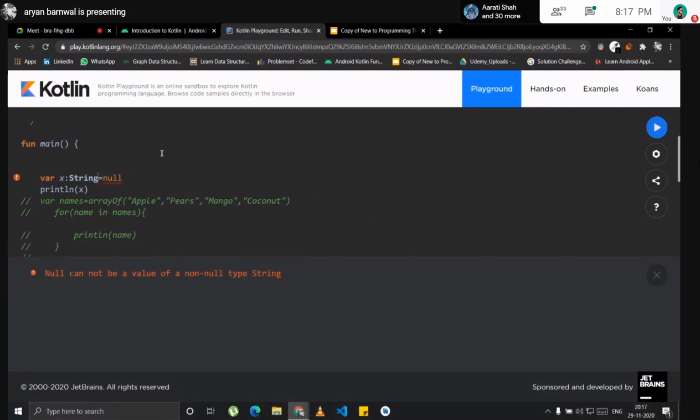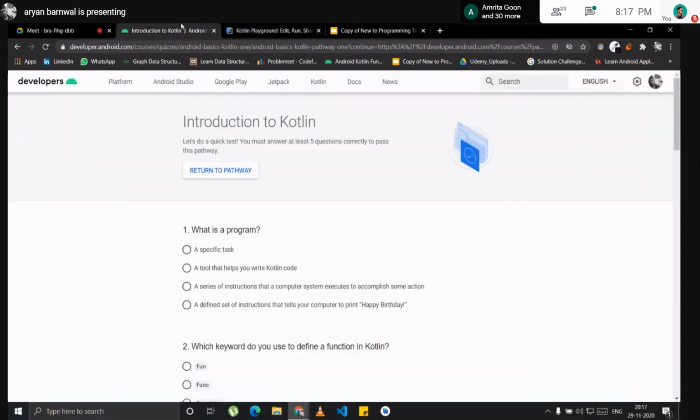So I will make it a nullable type. If I add a question mark after the data type, it becomes a nullable variable. So how does it help you in solving null pointer exceptions? You will know beforehand what can be null and what cannot be null. So this helps a lot.